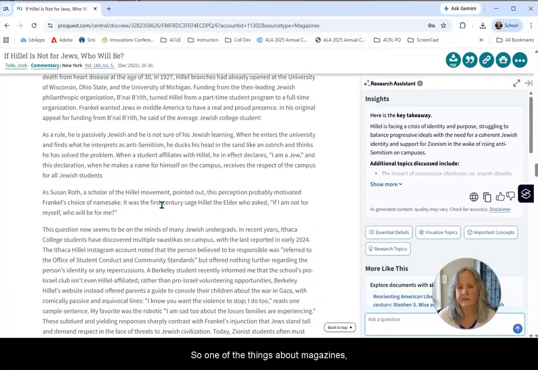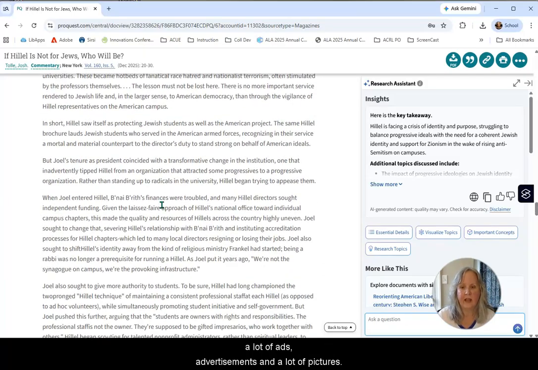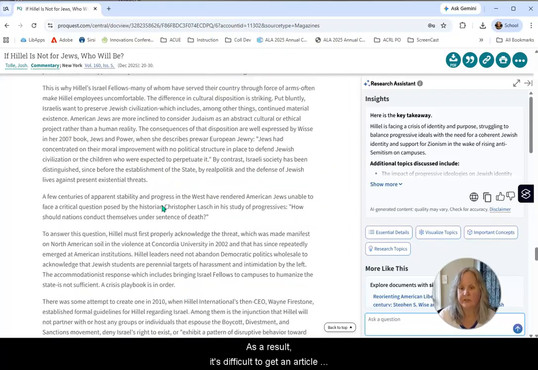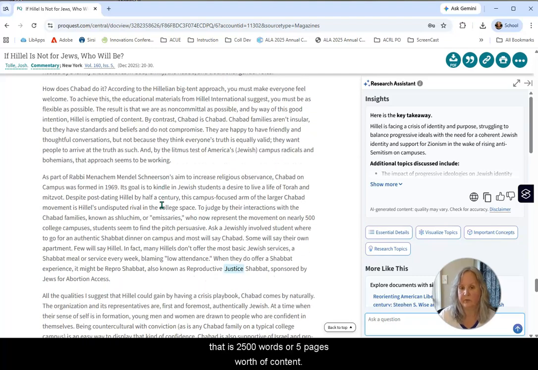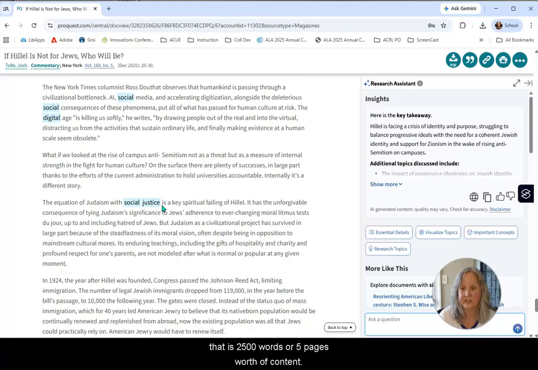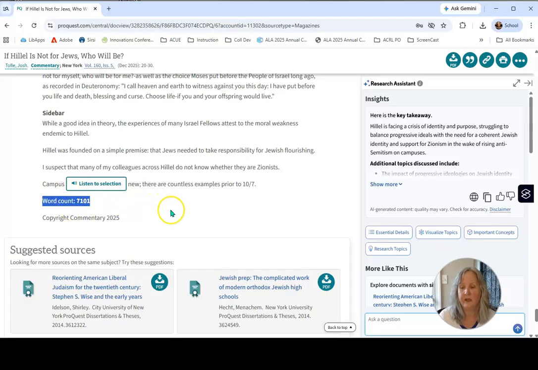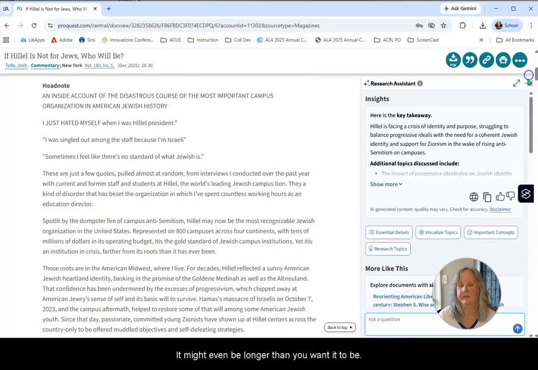So one of the things about magazines, especially if you have looked at a magazine physically, had one in your hand and looked through it, you know there's a lot of pictures and a lot of advertisements. As a result, it's difficult to get an article that is 2,500 words or 5 pages worth of content. In this case, this article is 7,101 words. So it would definitely be long enough. It might even be longer than you want it to be.